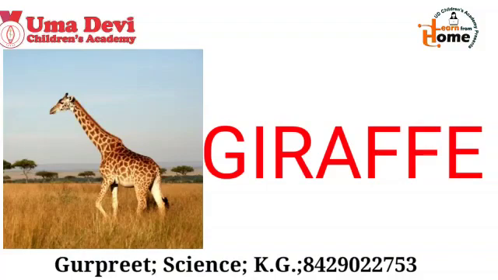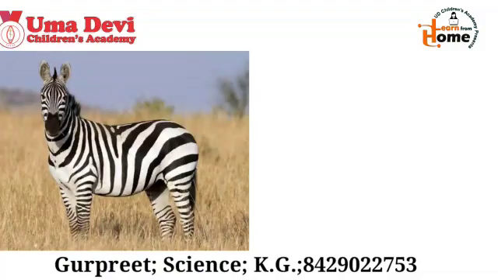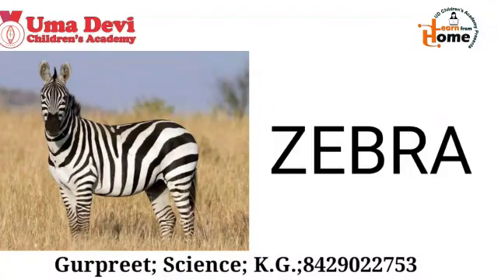G-I-R-A-F-F-E. Repeat again. G-I-R-A-F-F-E. Giraffe. Good. Now let's see the next example. What is this? Yes, this is zebra. And what is the spelling of zebra?